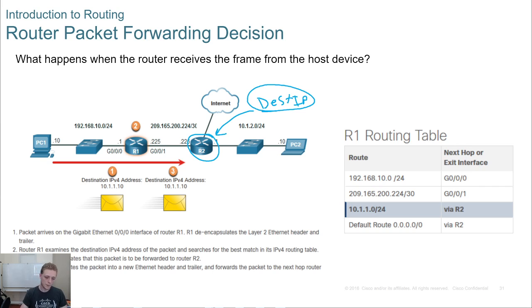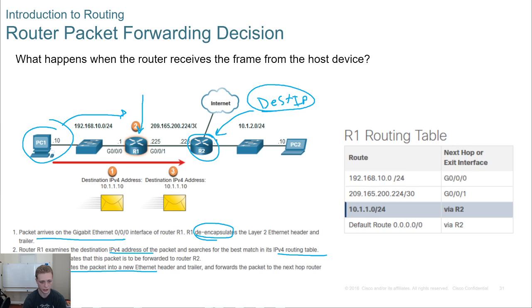So first thing, of course, the packet is going to arrive on the interface, right? We're going to de-encapsulate at layer 2. It's going to examine the destination address and forward based on the routing table, and then we will re-encapsulate, right? We still have to have that layer 2 header. So say for example, in this example, PC1 sent something. So this router is going to read it. He's going to read the destination IP address, right? So then he's going to forward it on.